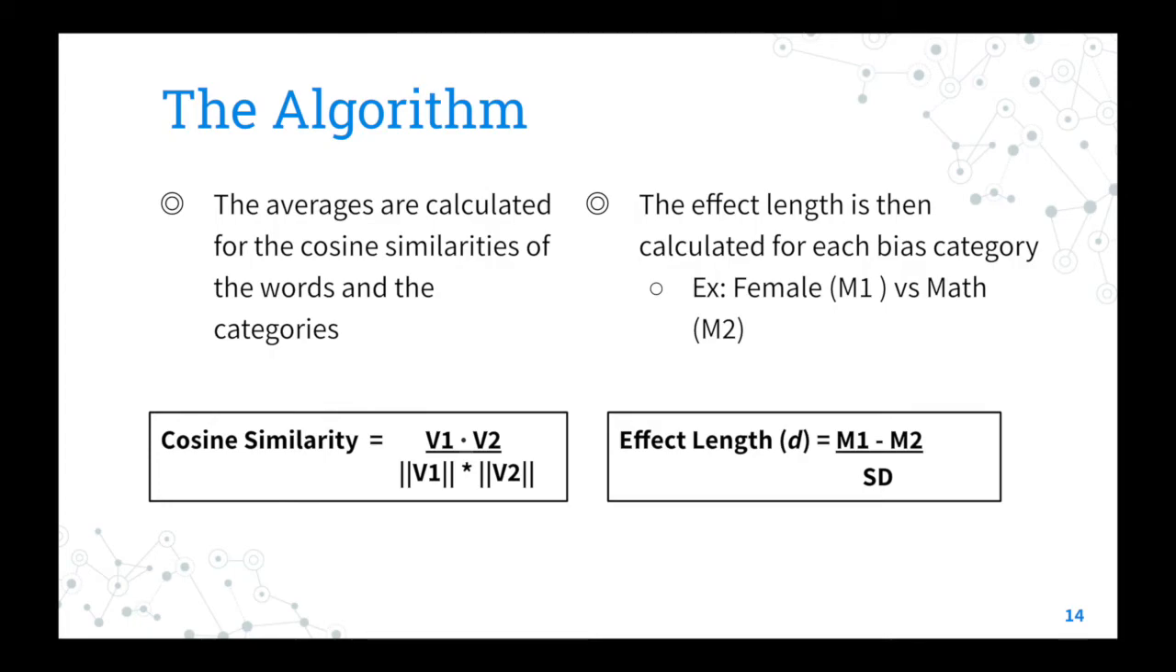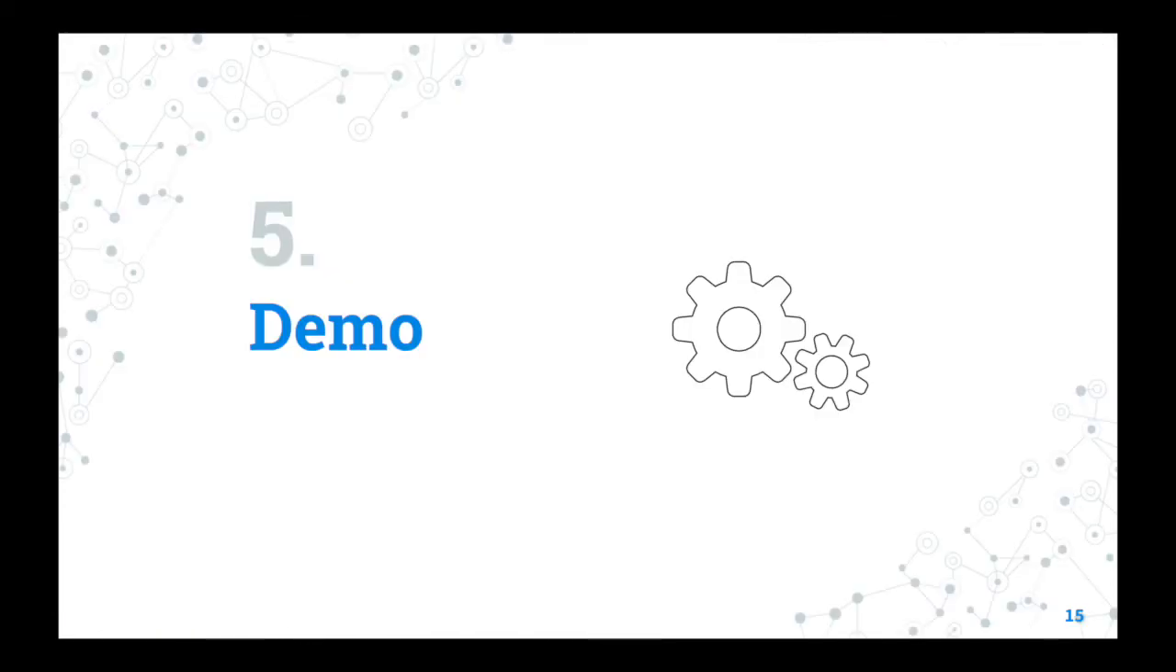For example, for the male math female arts bias, one of the comparisons we would make is between the female and math categories. To do this, we would subtract the mean cosine similarity of the female category and the mean cosine similarity of the math category, and then divide this value by the standard deviation of the set. What effect size tells us is the importance of the difference between each of these categories. The smaller the effect size, the more similar, and the larger the effect size, the more different. Now we will show you a demo of our final project.